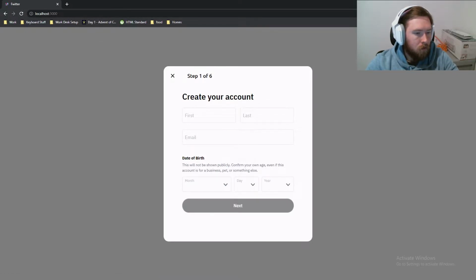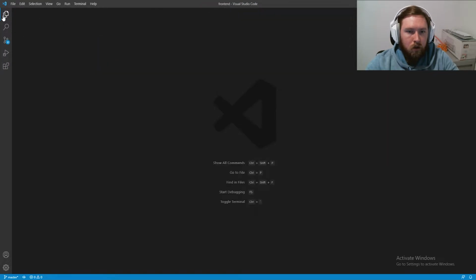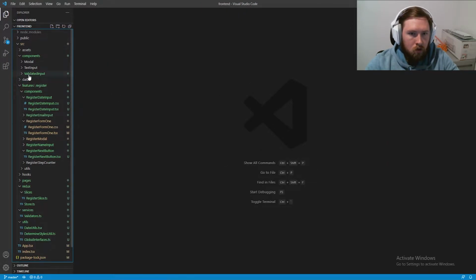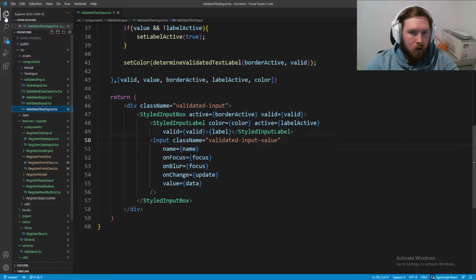And then finally, we're going to go ahead and fix up the first and last name, because these should actually display how many characters we have left to fill out. So this one's going to take a little bit more work. So let's go ahead and go back into here, close out a couple of things, and we're going to go into our validated input and go into our validated text input.